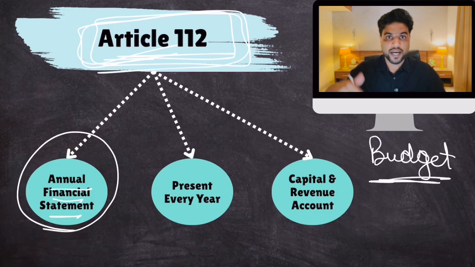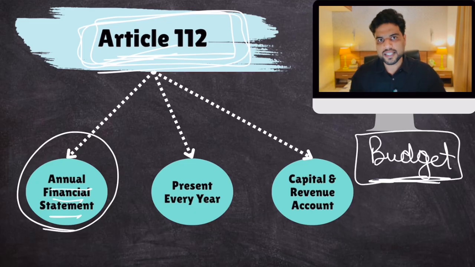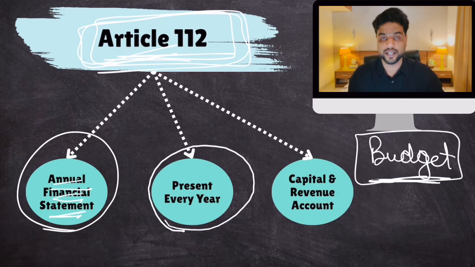Remember this because they can create MCQs out of it. Okay. So yes. Now the Constitution says that every year the government shall lay before both houses of parliament, well, annual financial statement. Now the Constitution makes it clear you have to do it every year. So this is duty number 1.